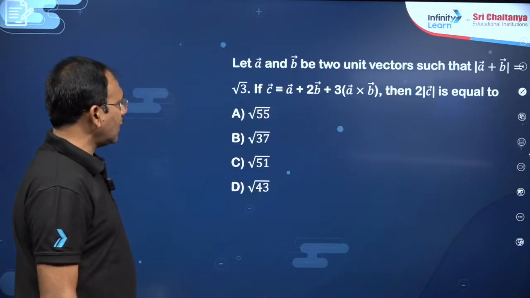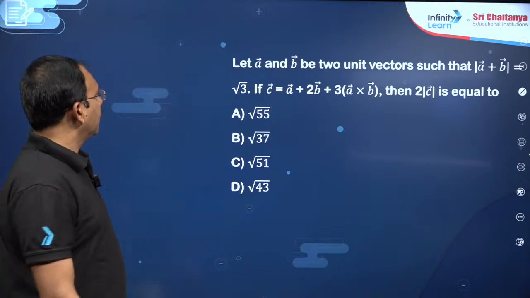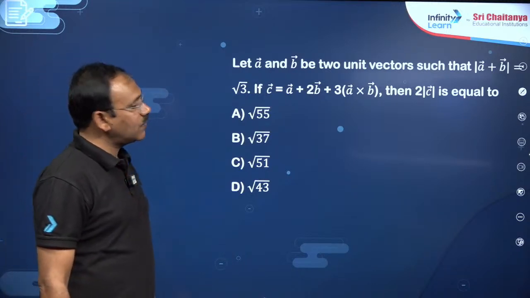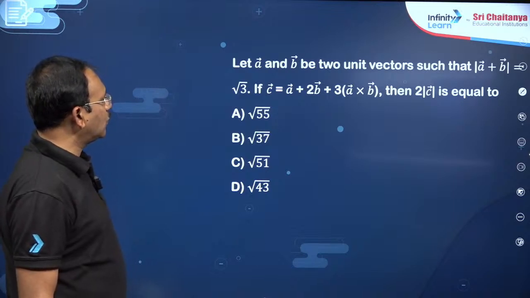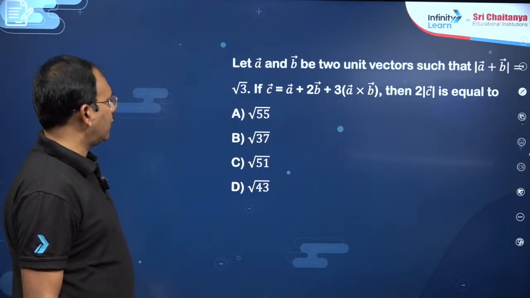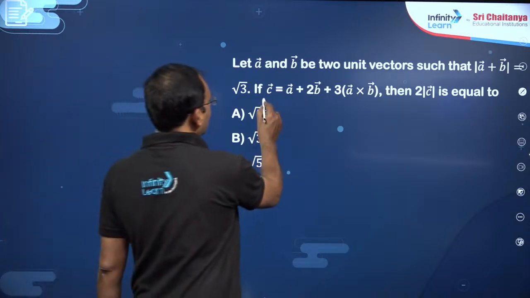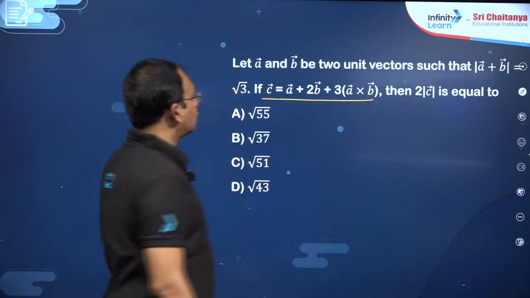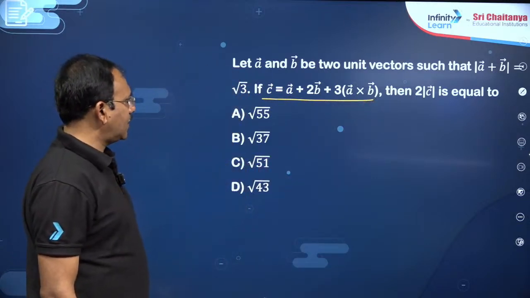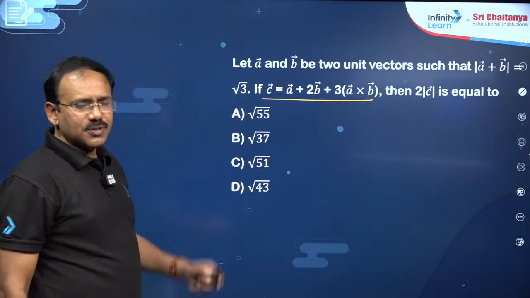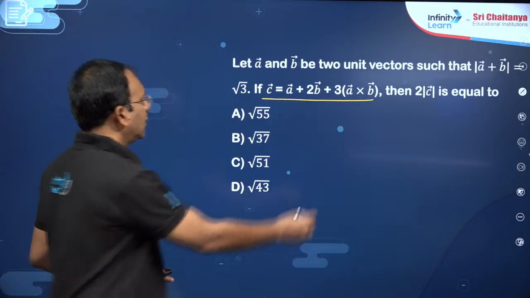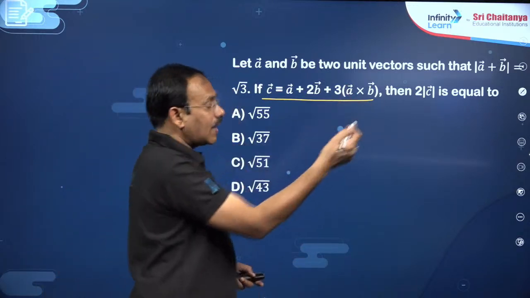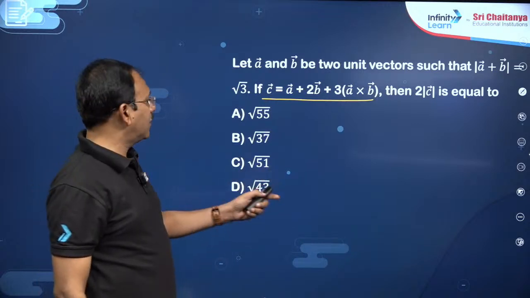The next, even this question: A bar, B bar be two unit vectors such that magnitude of A bar plus B bar is equal to root 3. Both are unit vectors. And C bar is A bar plus B bar plus 2 A cross B here, my dear friends. And 2 C bar is equal to the same model, my dear friends. You can just try a similar question. This A cross B is nothing but n cap, which is perpendicular to A bar and B bar.